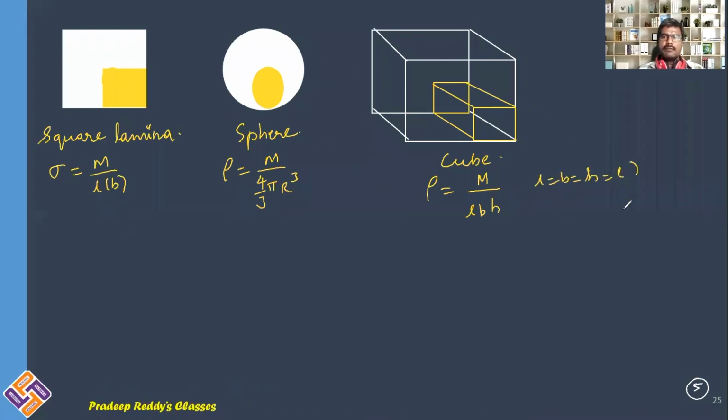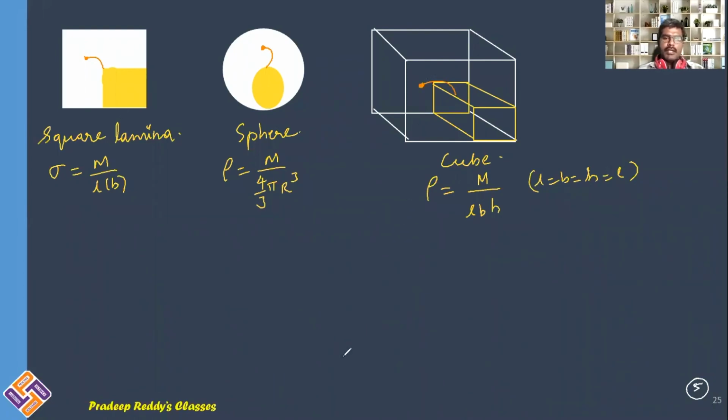You can take this. Now you can remove this part. This part is removed. As you are removing this portion, what would happen? The center of mass gets shifted. You are removing this portion, so as a result, what would happen? The center of mass gets shifted towards this point. Similarly, in this case, the center of mass gets shifted to this portion. And in this case, the center of mass gets shifted to this portion.